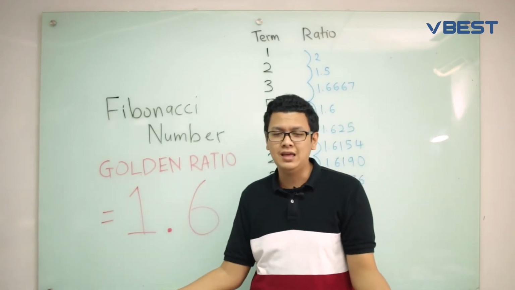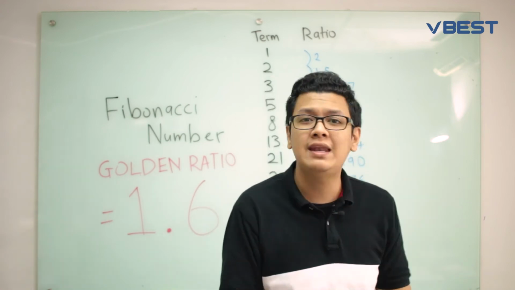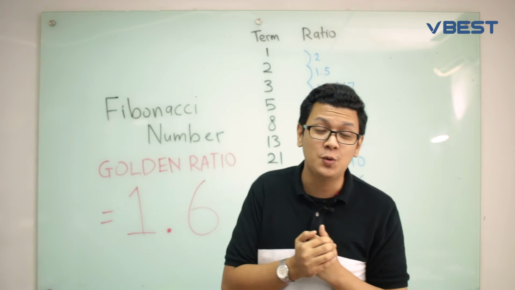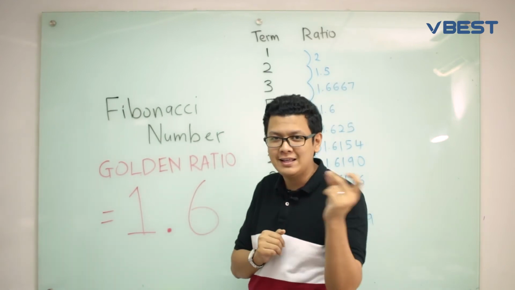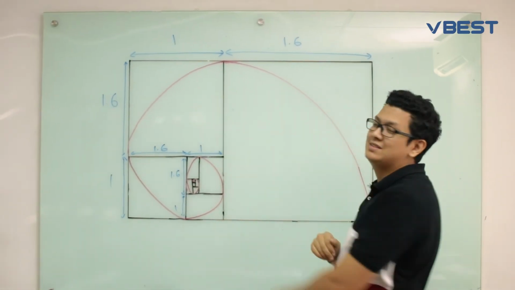Okay, this universal design phenomena, we are looking at it every time, everywhere, even in our face we have the golden ratio. But how to look at it? Let's go. Okay, I already explained about the golden ratio. Remember, the golden ratio is 1.6. So let's go towards this design.